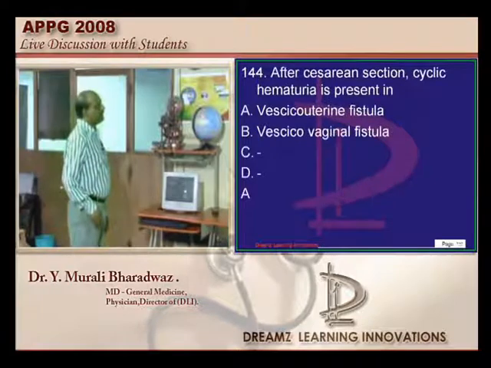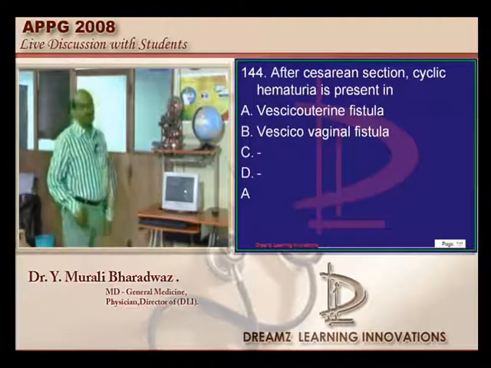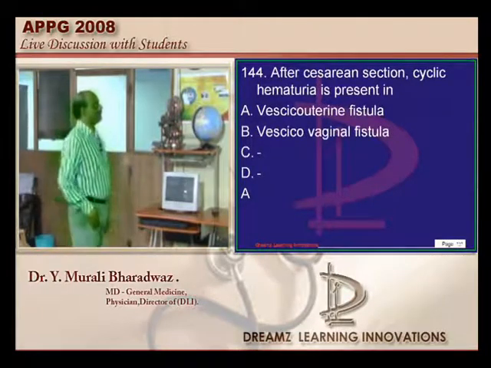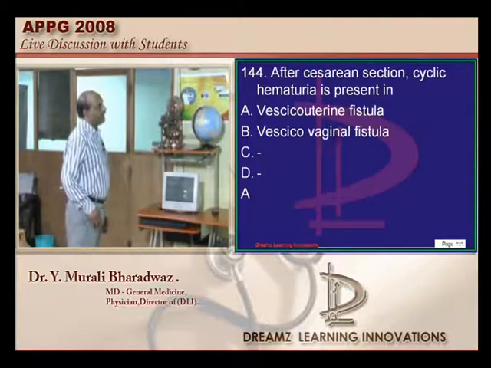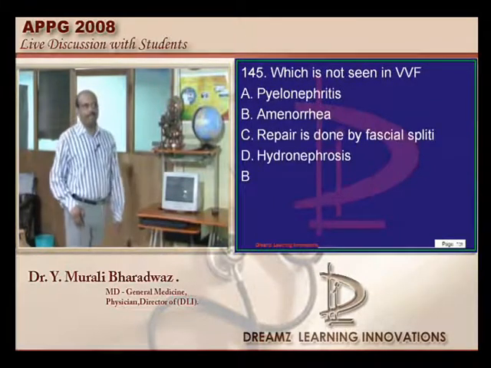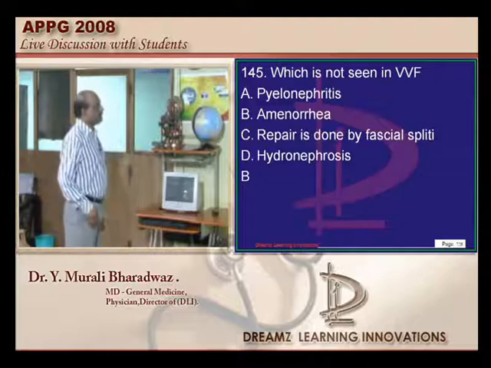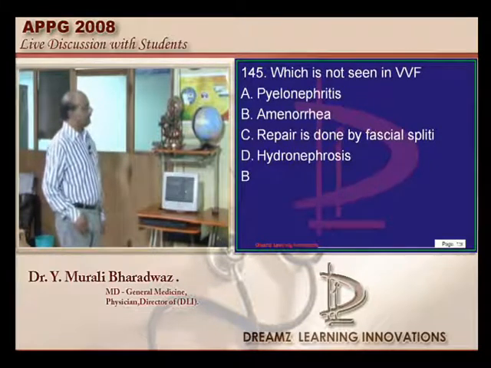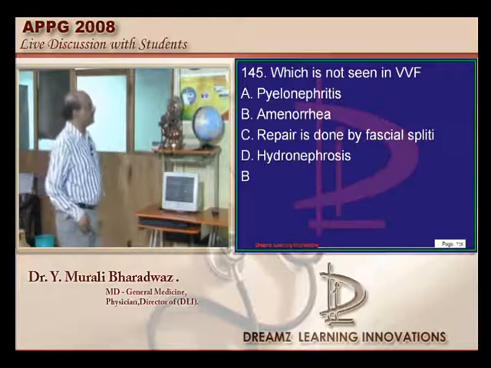After caesarean section, if there is a cyclical hematuria, think about the presence of a vesico-uterine fistula. Now with a vesico-vaginal fistula, there can be hydronephrosis, and obstructive uropathy can develop as one of the complications.